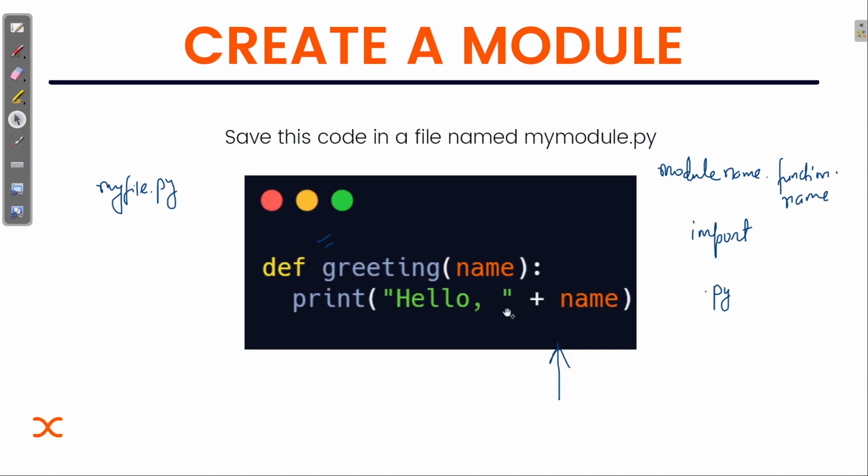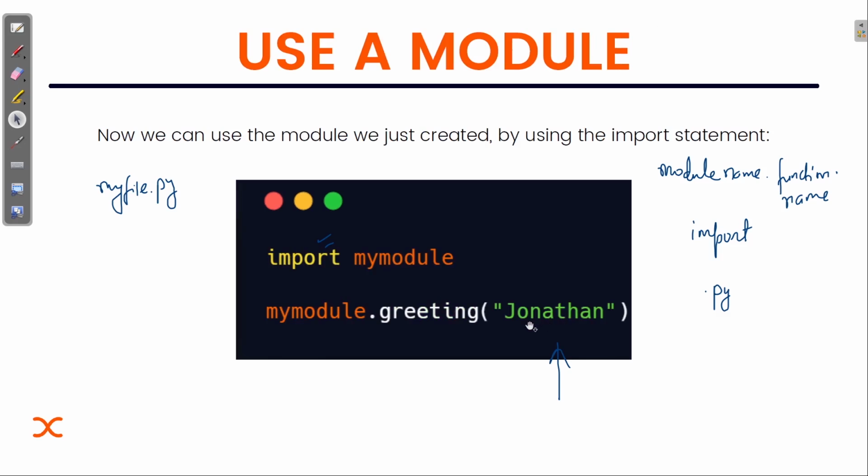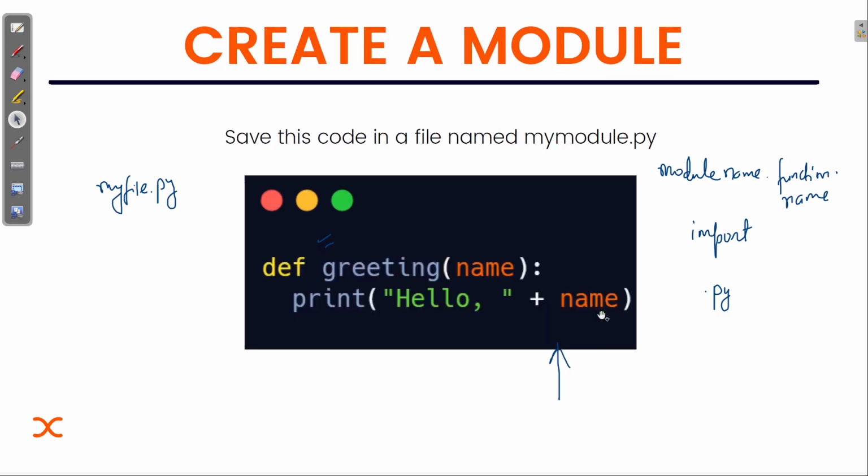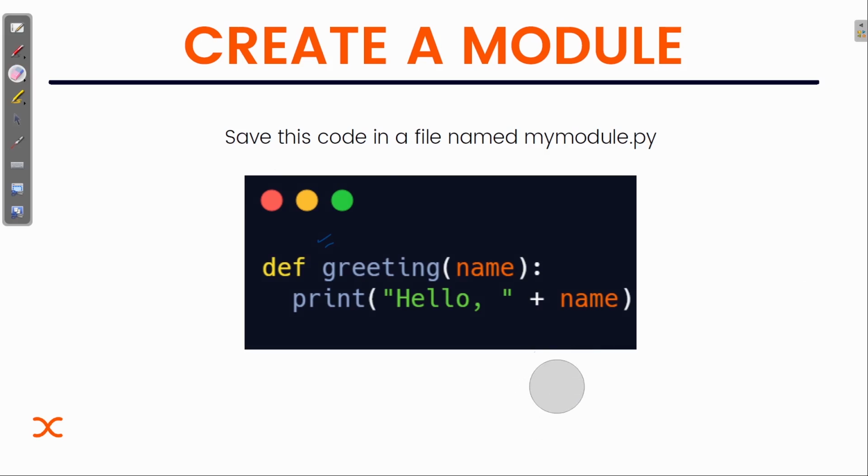So it is hello and then name. You can see this name, whatever the value that we pass, Jonathan, it will be passed here and it will be printed. You can check it out. So this is how you can create a simple module by yourself.